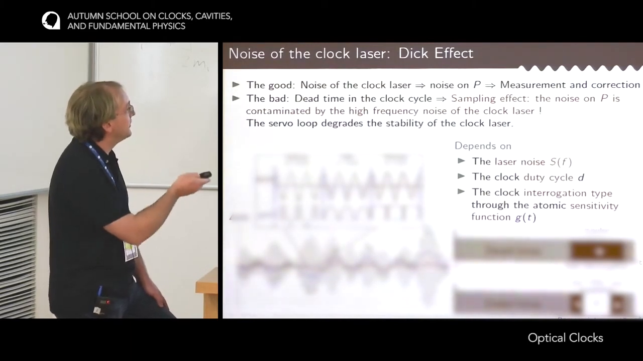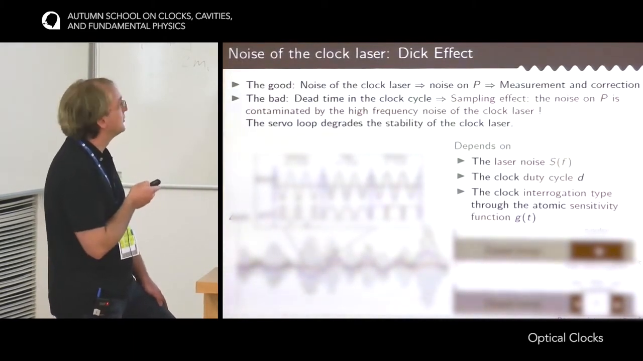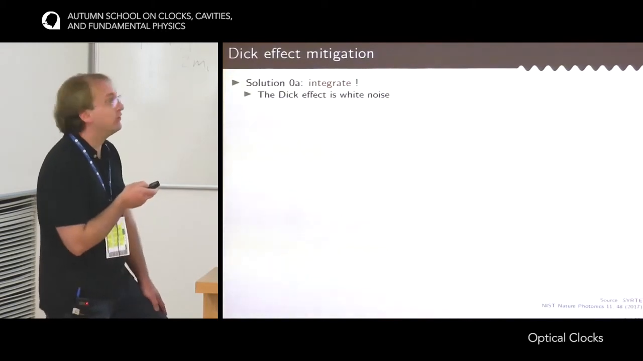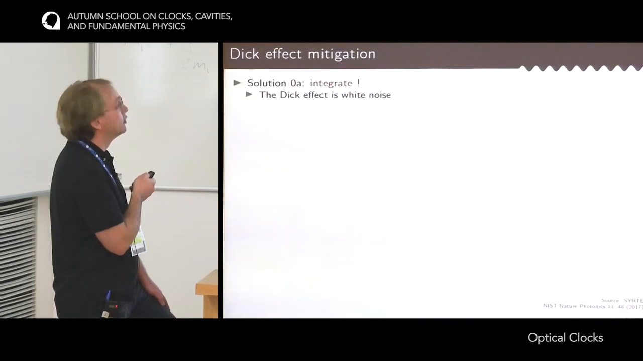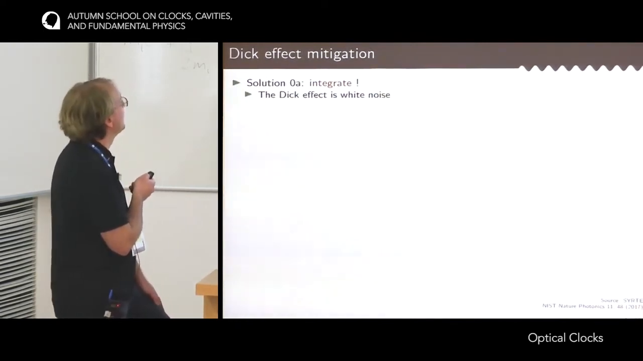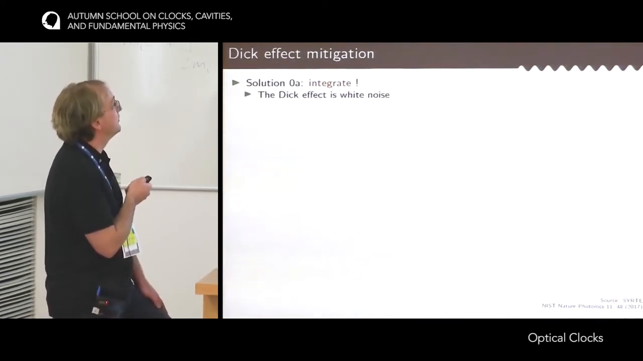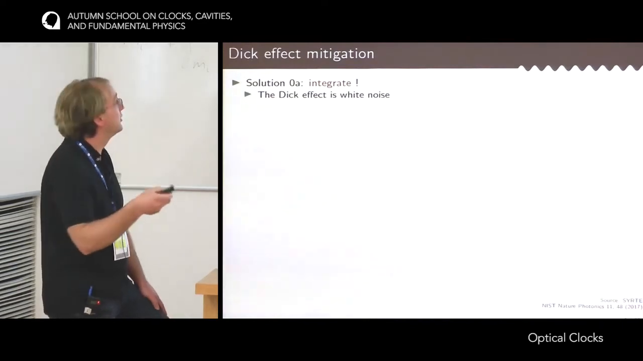So this is how the Dicke effect is working. And so now we might ask how to get rid of it. So I've enumerated a number of solutions. The first one I call 0 because it's not such a good solution. The first one is just to integrate. So the Dicke effect is white noise, so it's independent from cycle to cycle.